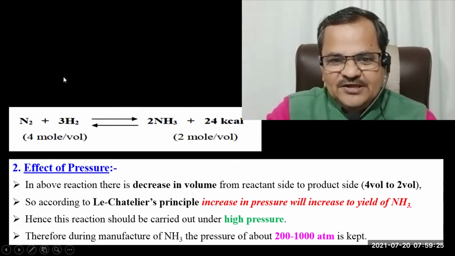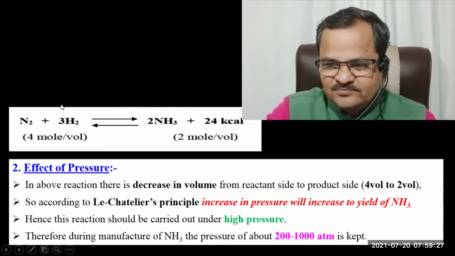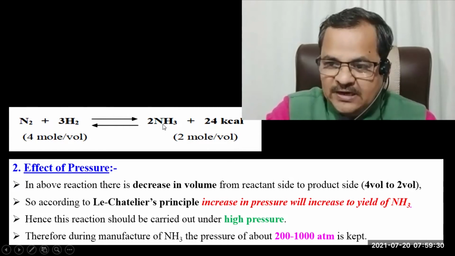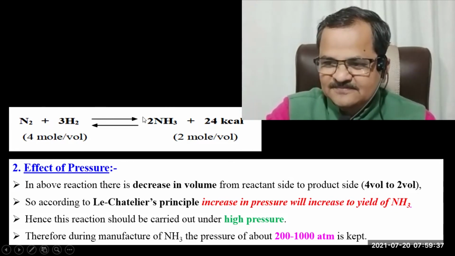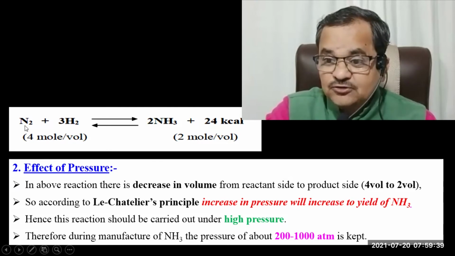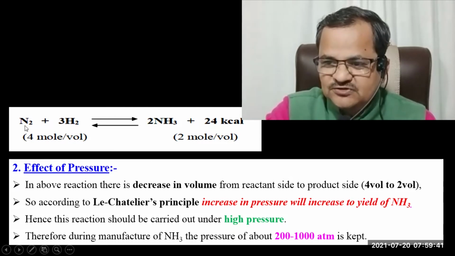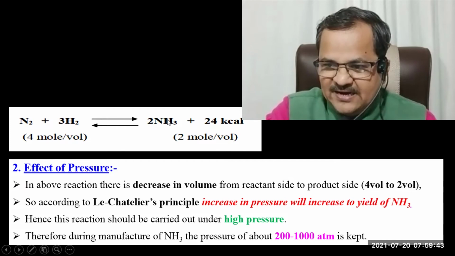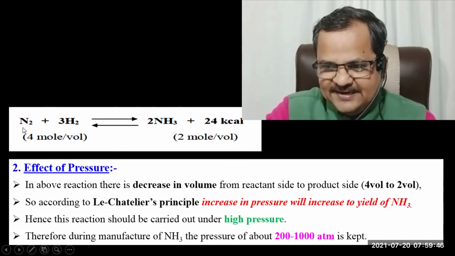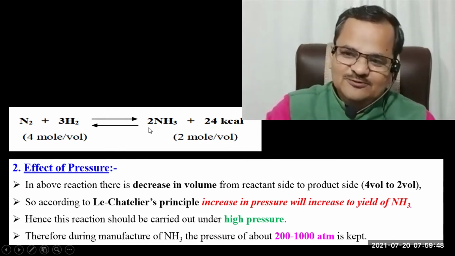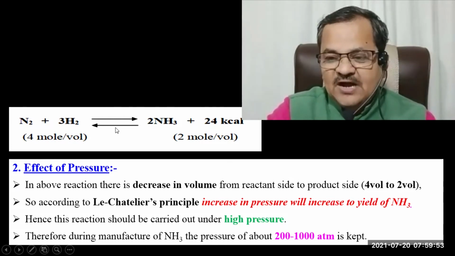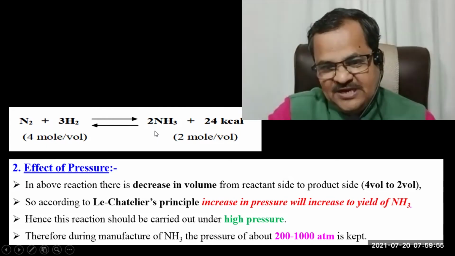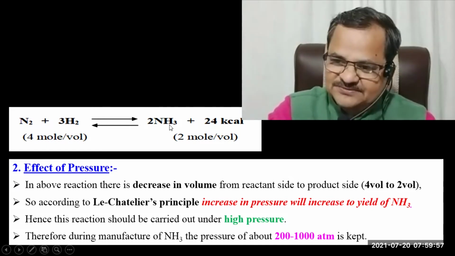So here, if you increase the pressure, the system will decrease the pressure, and for that it has to carry out the forward reaction. That is, it has to produce ammonia from unreacted N2 and H2 molecules. Then it will again attain the equilibrium state, isn't it?